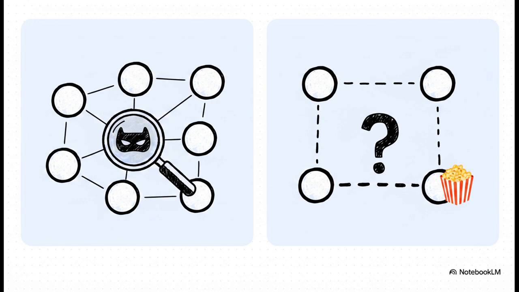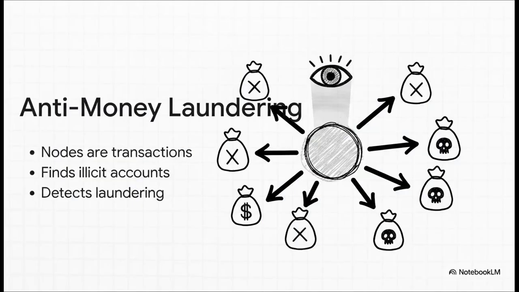Let's tackle node classification first. Think of node classification like the ultimate detective story. Look, fraudsters and criminals are incredibly smart. They cover their tracks by layering funds through hundreds of shell accounts, creating a tangled web that human investigators can barely even follow. But using a tool like the elliptic dataset, we can build a massive graph where every single node is a financial transaction.